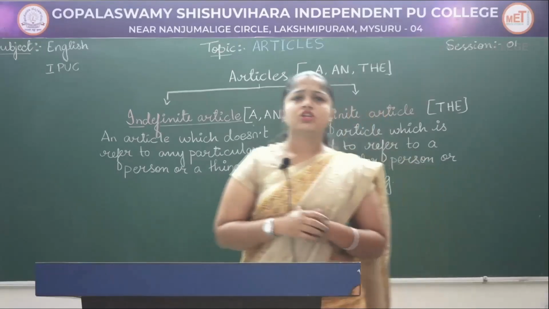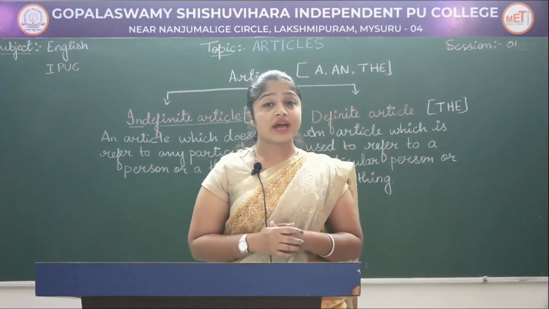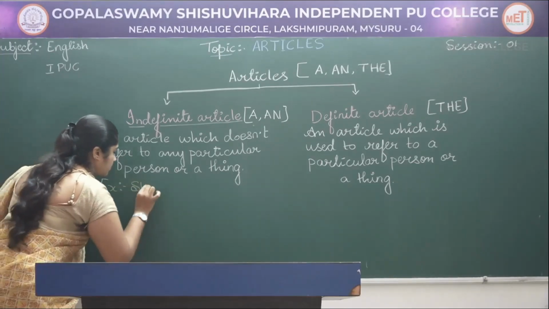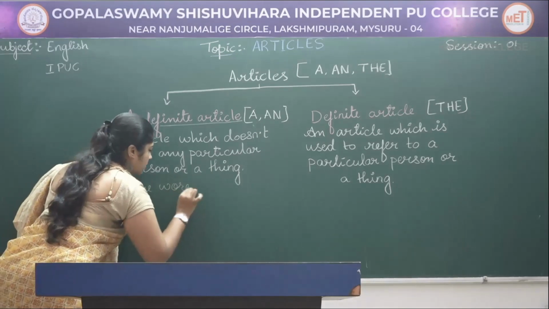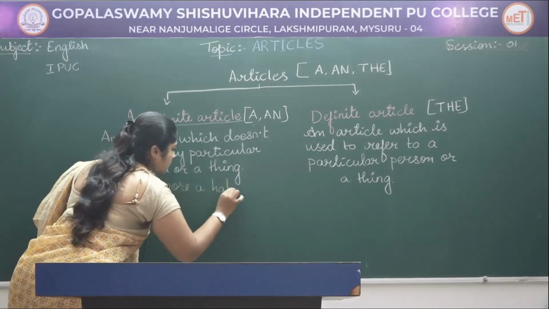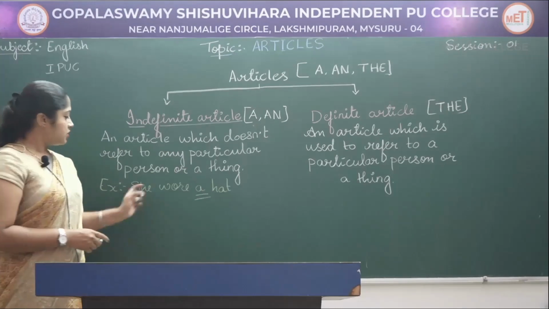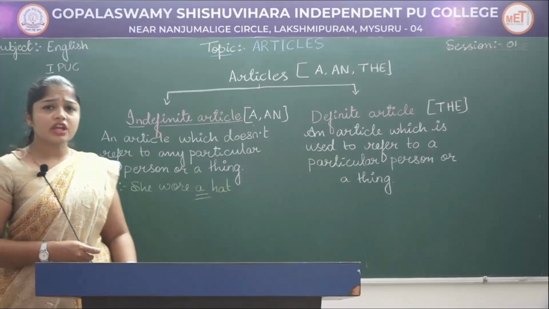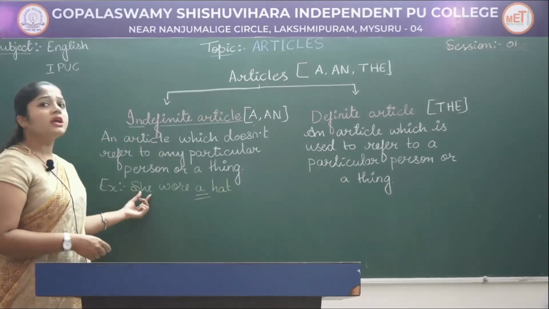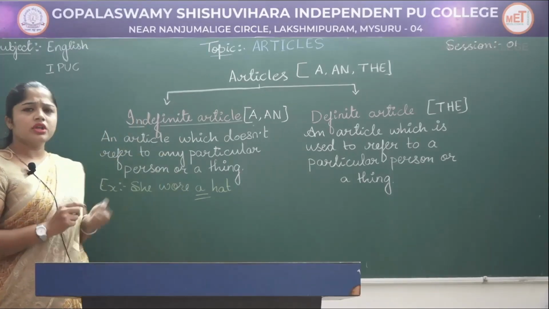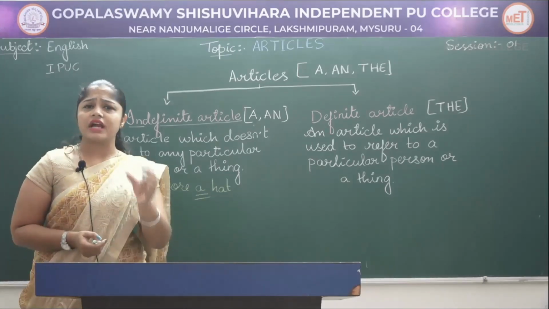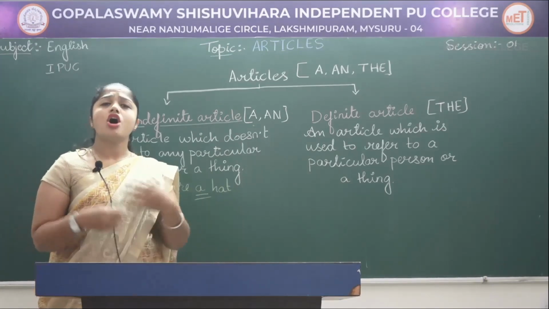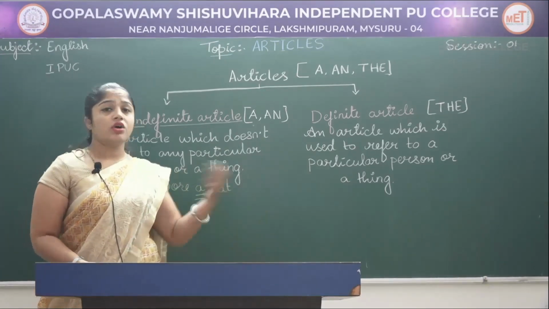For example, she wore a hat. Over here, we are talking about a hat which is worn by a female or a girl. It doesn't give a clear idea about the hat. The hat can be round or pink in color, an old one or a new one.